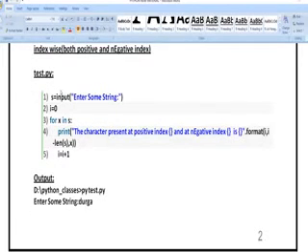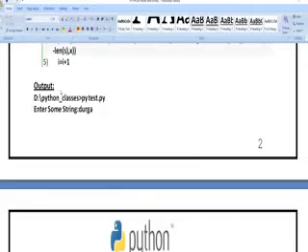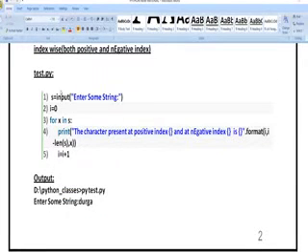So this is a program which, based upon whatever input you have given, is going to give the positive and negative index of each character. For example, I have written Srinivas. In Srinivas, it shows the positive index value and negative index value. So let us see. s is equal to input of enter some string. So I am asking a user to enter input. i is equal to 0 means that while performing our task, the index should start at the 0 position. So for x in s, whatever input I have is stored in s. So I am moving my input from s to x.